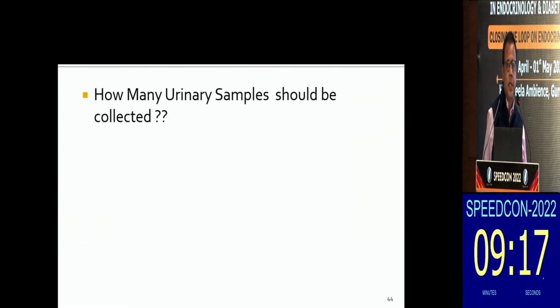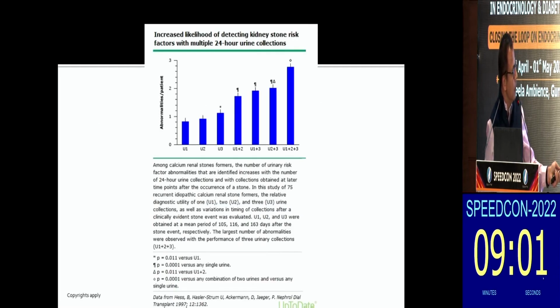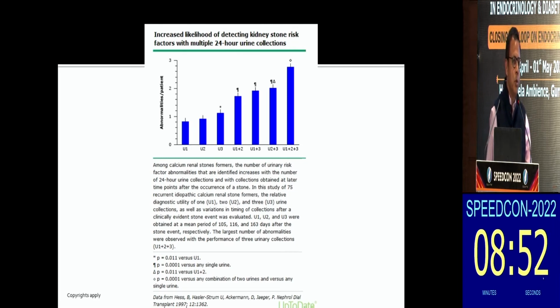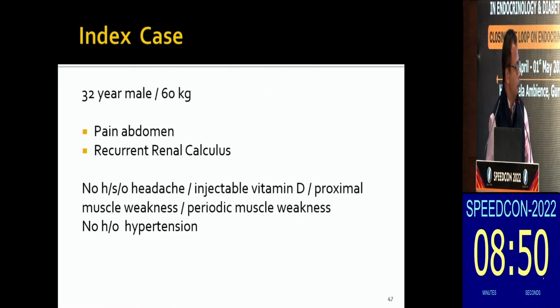An important thing is not to rely on just a single 24 hours urinary collection. It should always be multiple, at least 2 24 hours urine collections for the metabolic workup. Yes, there is evidence for it. Studies have clearly shown that once you go for more collections, the pickup rate also increases. So always go for 2 urinary samples at an interval of maybe a couple of months.